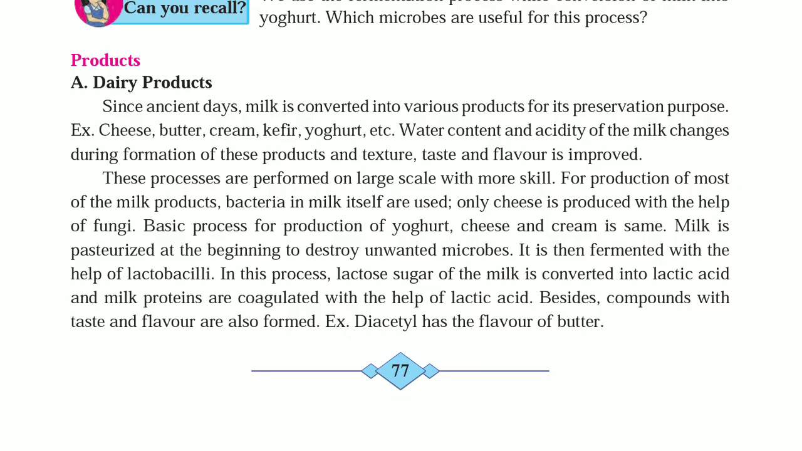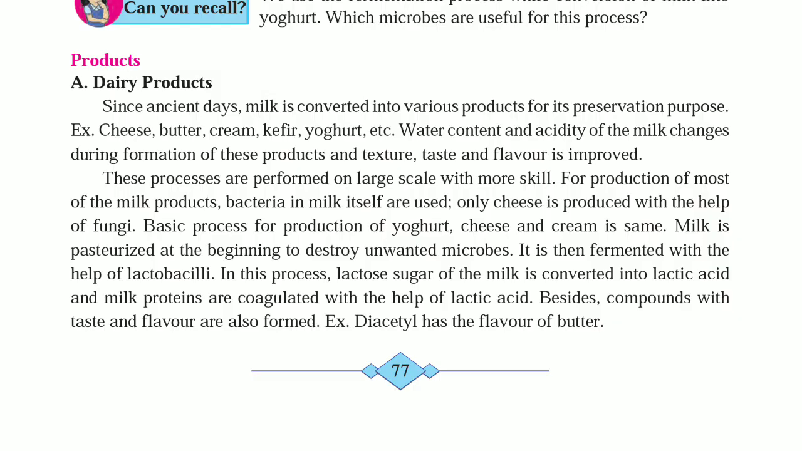Since ancient days, milk is converted into various products for its preservation purpose. Example, cheese, butter, cream, kefir. Kefir is a Russian or Turkish drink, a curd-like food product made from sheep milk, yogurt, etc. Water content and acidity of the milk changes during the formation of these products, and texture, taste and flavor are improved. These processes are performed on a large scale with more skill.